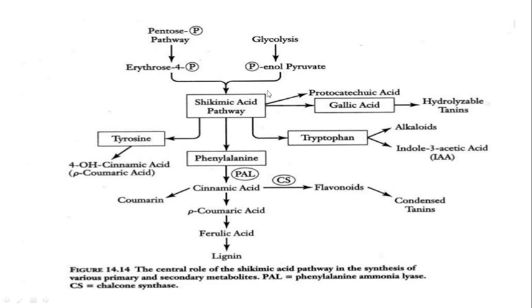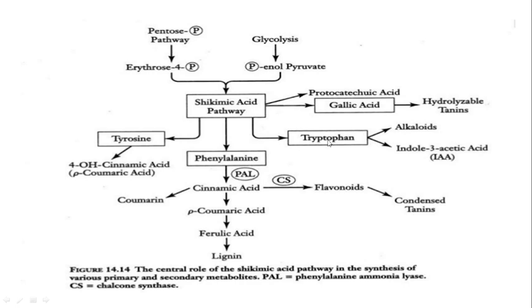They react in a series of chemical steps with different enzymes to produce shikimic acid. From shikimic acid, protocatechuic acid and gallic acid are produced, and hydrolyzable tannins on acidic or enzymatic hydrolysis produce gallic acid.